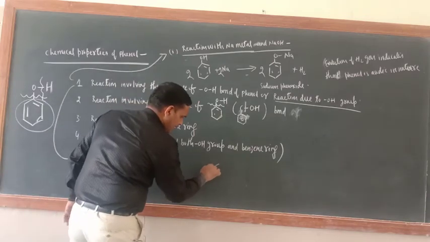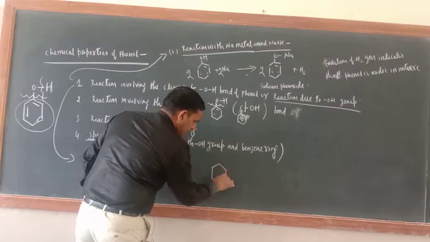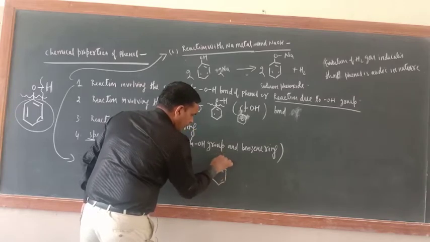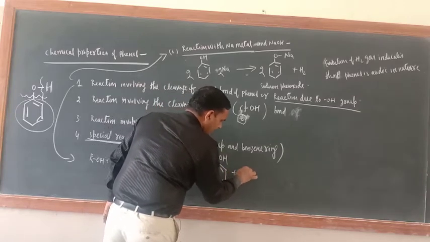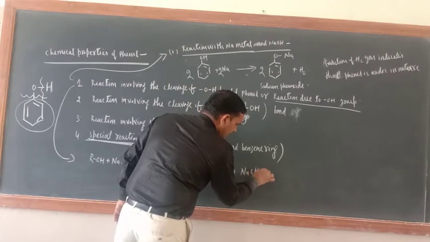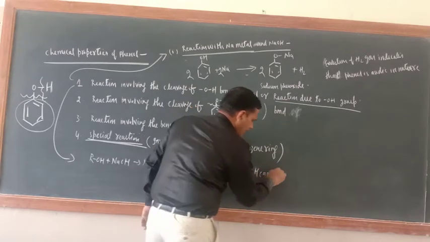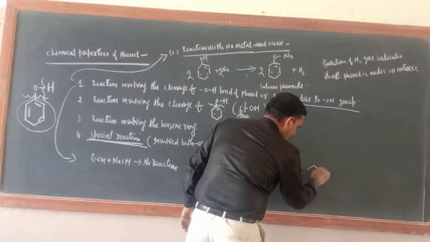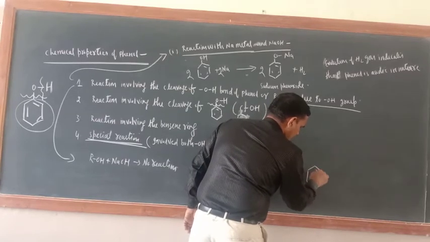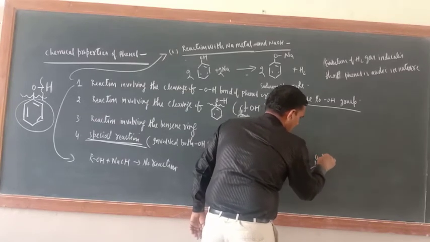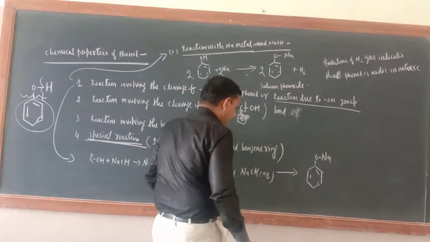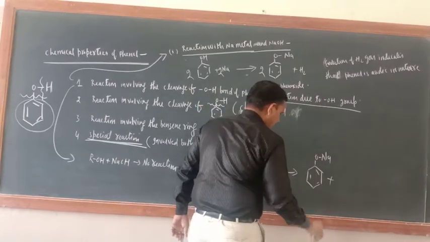But phenol, this is phenol, with aqueous NaOH here again gives sodium phenoxide, ONa plus what is there?